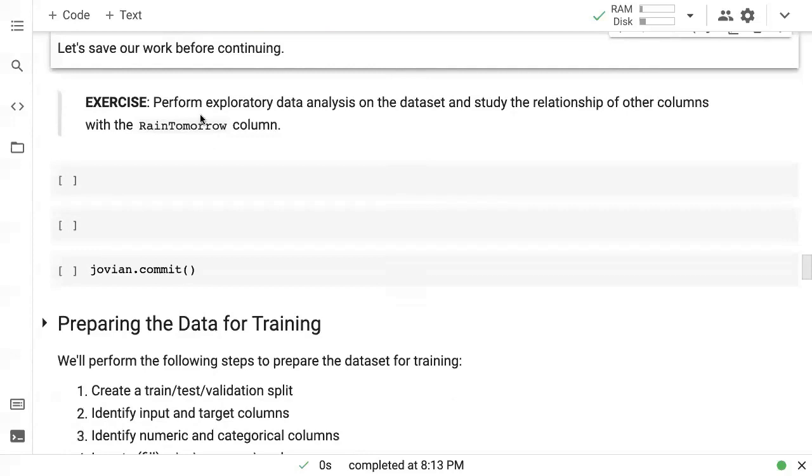And here's an exercise for you. Try and perform some exploratory data analysis on this dataset if you haven't already, and study the relationships of the other columns with the RainTomorrow column. See if you can figure out, before we build this model, which columns are the most important in determining whether it will rain tomorrow.